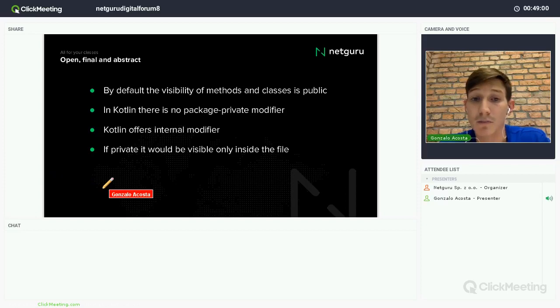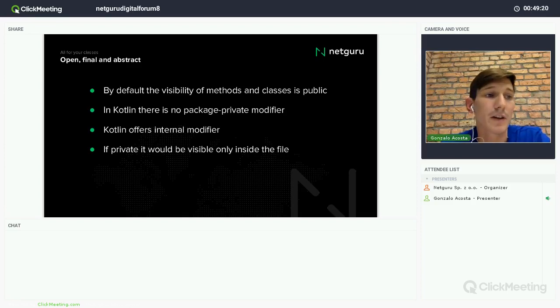Then I also have private, and these methods or properties will be only visible inside the file that I'm defining, because in Kotlin you don't necessarily have to write one class in one file. You can write several classes in the same file.